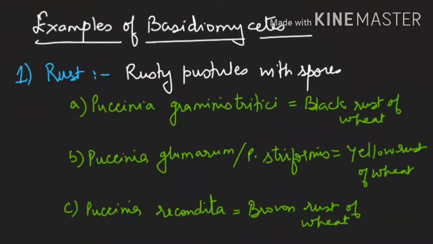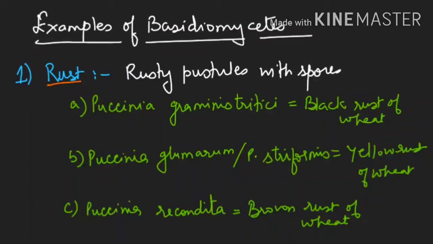In this video, we are going to discuss the examples of basidiomycetes. First, an important example of basidiomycetes is rust. It makes rusting pustules with spores, which means you will find a black or yellow colored powder, and they are nothing but spores.